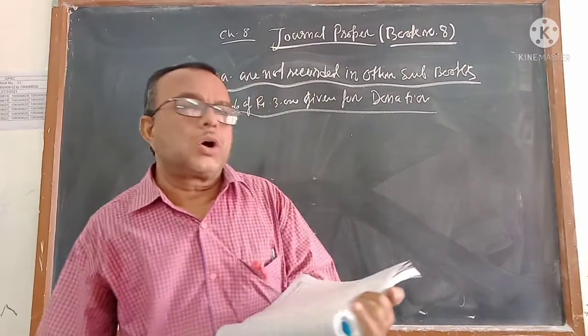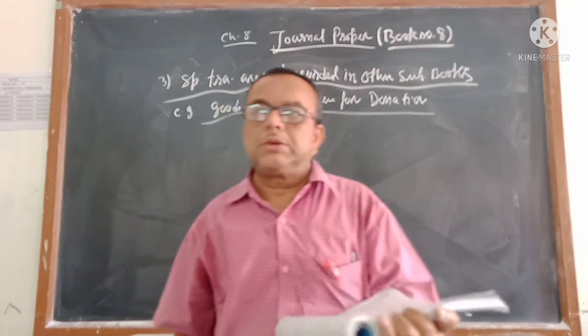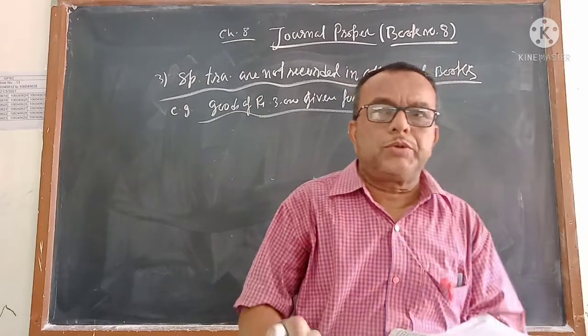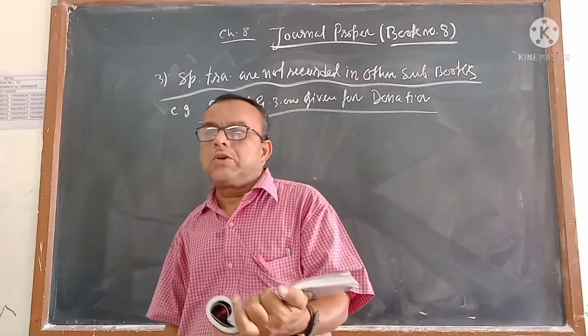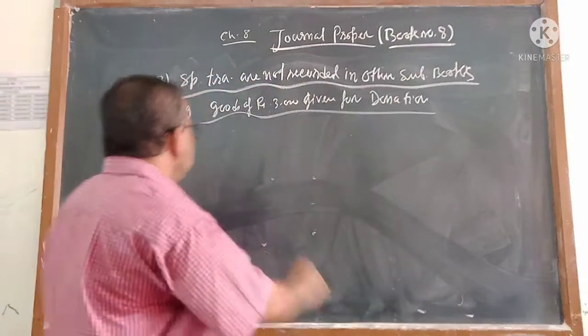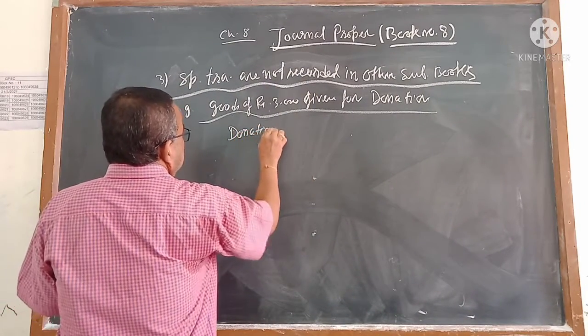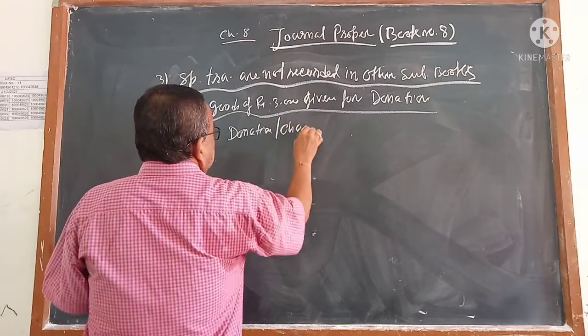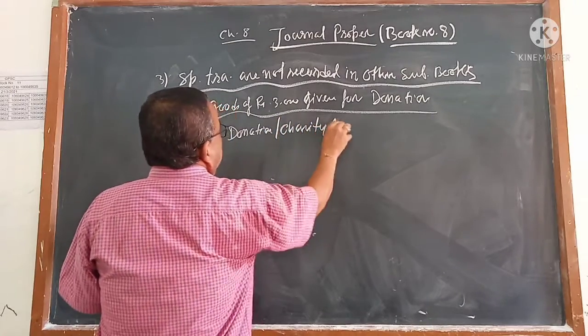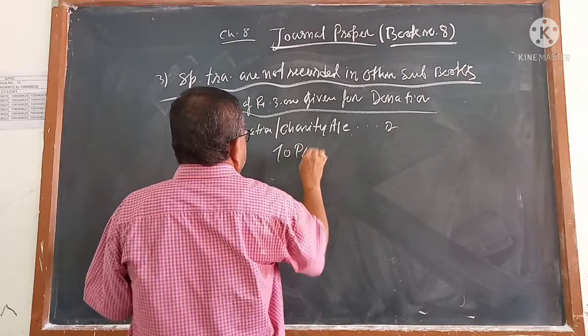कोई मंदिर में दिया होगा, कोई चैरिटी फंड में दिया होगा. Sometimes you are giving. The goods is going out from your business. If goods is going out from your business, the purchase account will be credit. So journal is coming, donation account debit or charity account debit to purchase.